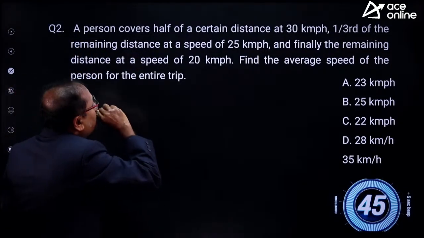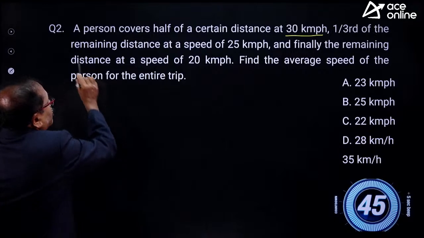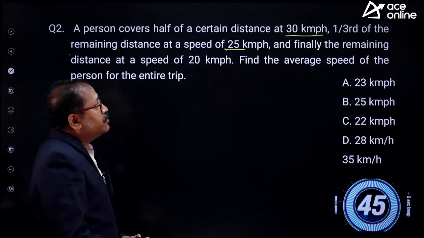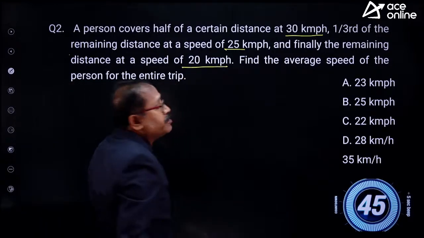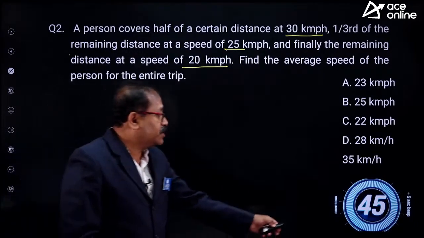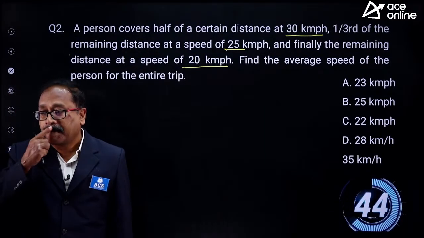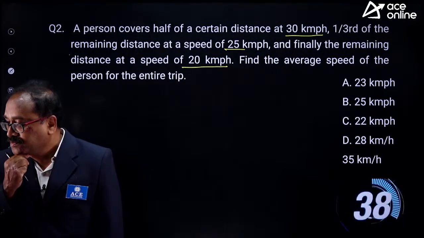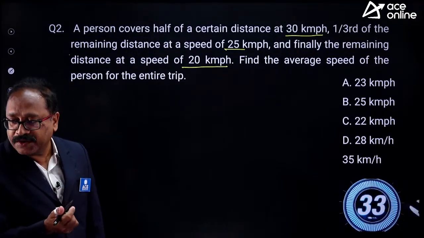A person covers half of a certain distance at 30 km/h, 1/3 of the remaining distance with a speed of 25 km/h, and finally the remaining distance at 20 km/h. So find the average speed for the whole journey. Yes, my young friends, you can do it. Let's take the time, 45 seconds. Answer it.